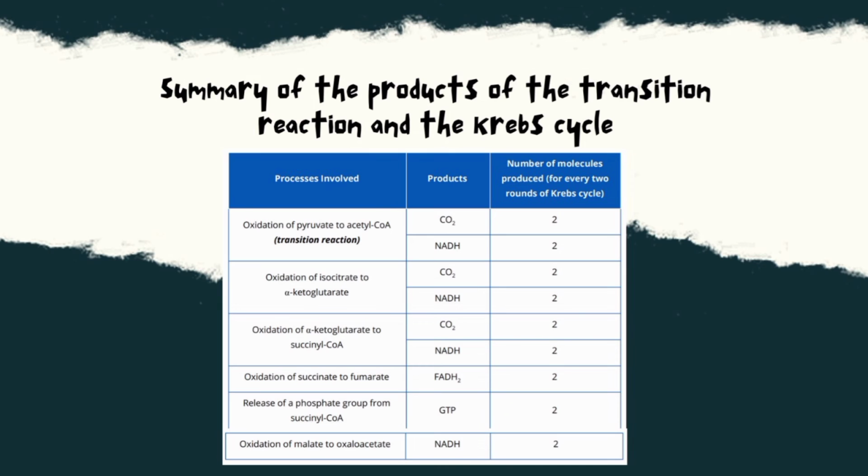So, pagdating naman sa oxidation of succinate to fumarate, ang products niya ay FADH2, flavin adenine dinucleotide. Tapos, ang release of a phosphate group from succinyl-CoA ay GTP, guanosine triphosphate. Tapos, ang last ay ang oxidation of malate to oxaloacetate ay NADH din.